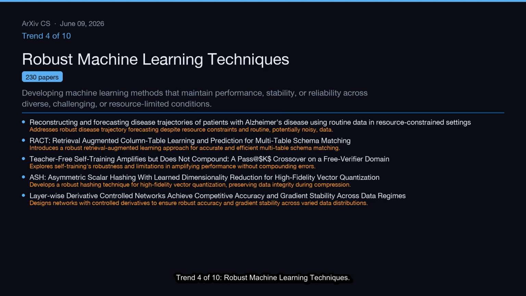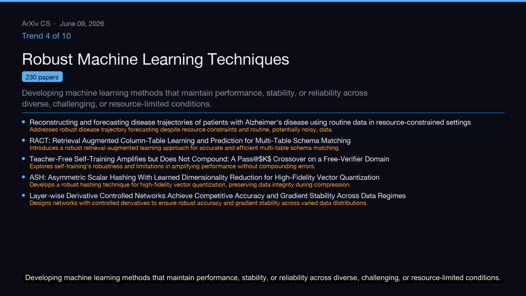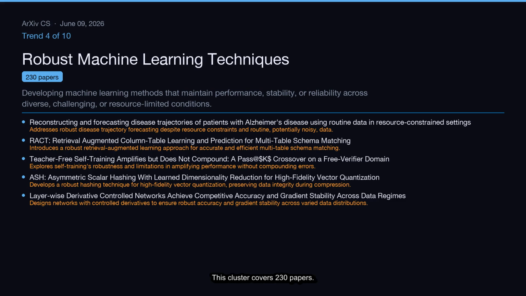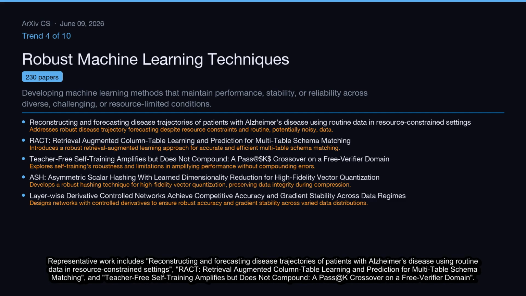Trend 4 of 10, Robust Machine Learning Techniques. Developing machine learning methods that maintain performance, stability, or reliability across diverse, challenging, or resource-limited conditions. This cluster covers 230 papers. Representative work includes reconstructing and forecasting disease trajectories of patients with Alzheimer's disease using routine data in resource-constrained settings, RACT, retrieval augmented column table learning and prediction for multi-table schema matching, and teacher-free self-training amplifies but does not compound: APAS K crossover on a free verifier domain.